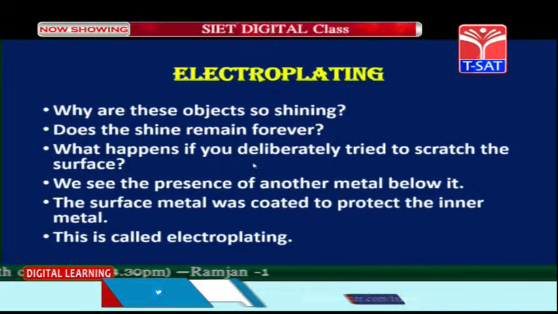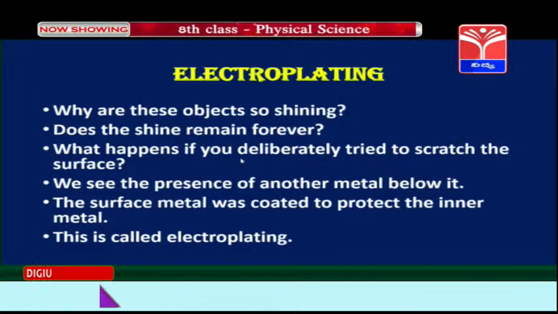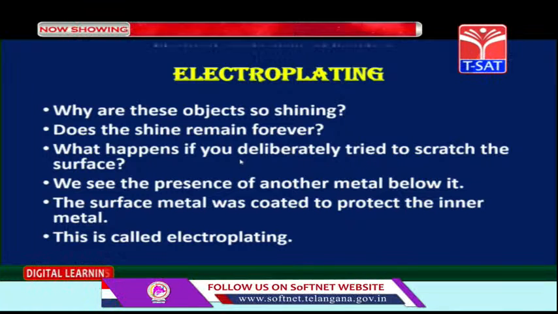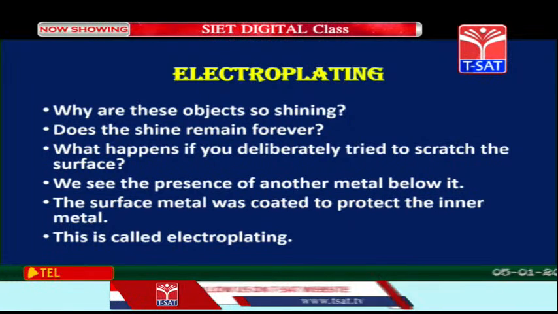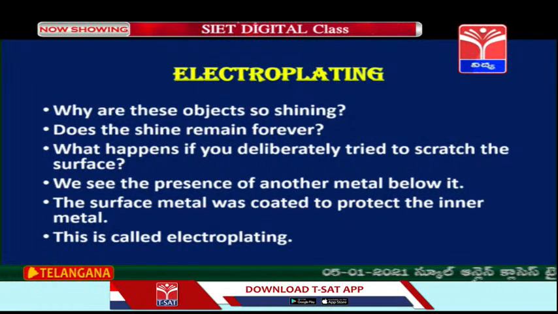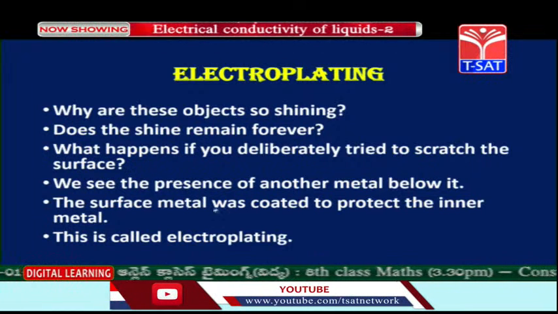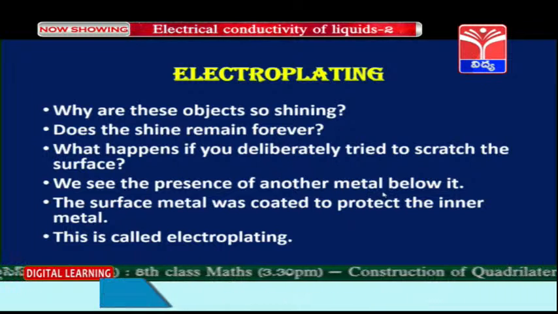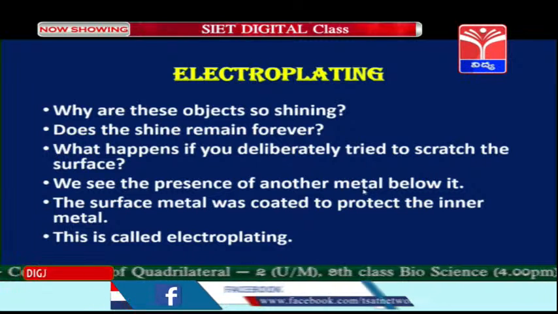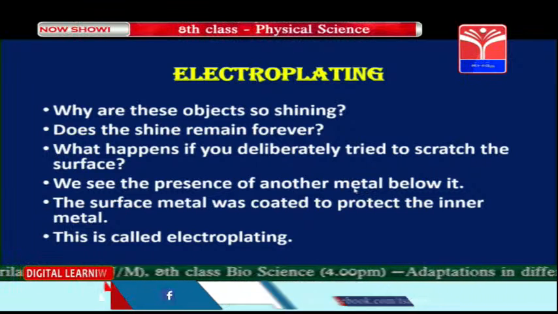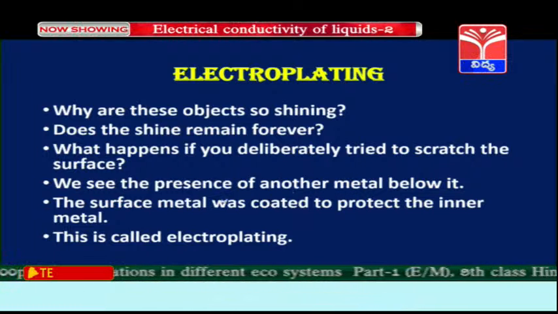Now if you have any of these things at your home, or even a small safety pin children, if you have a brand new safety pin, try to scratch it. If you try to scratch it, you will see the upper cover coming off. Okay children. What we see is a presence of another metal below it. So the upper cover is shining, but inside there is some other material which is not very attractive or very shiny.